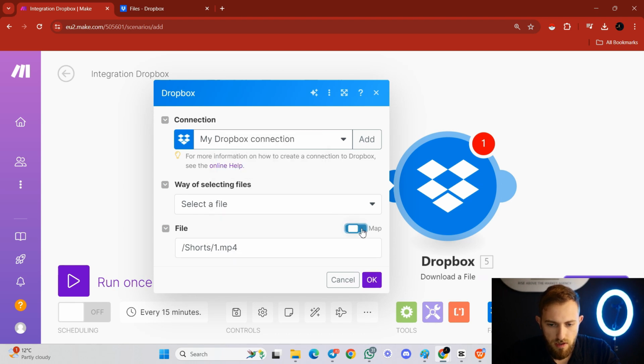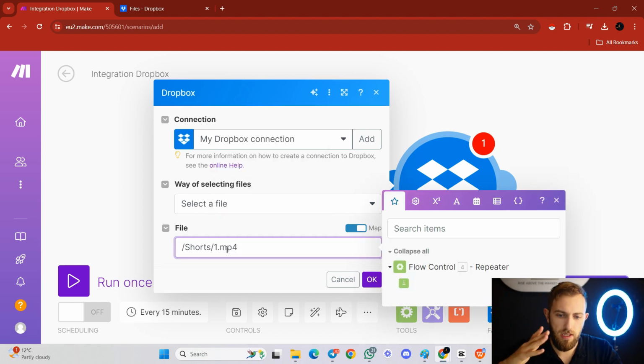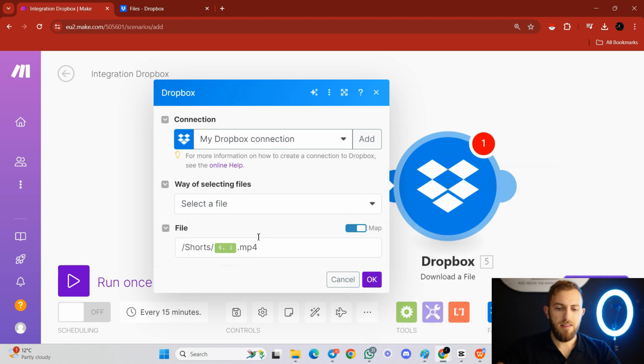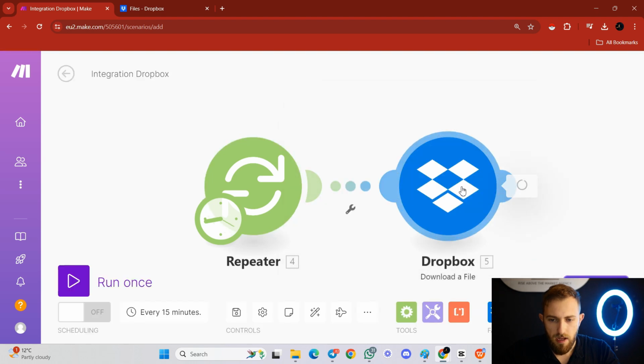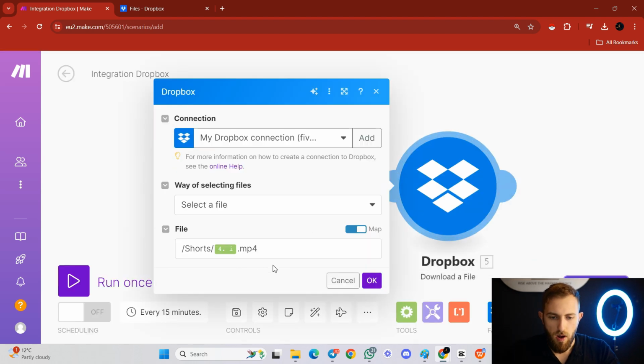So over here, you just turn on mapping, and then you delete number 1. Then you click on this little eye sign. Fantastic. So what this does is that the repeater is gonna start with number 1, and then it's going to continue until number 20, and it's gonna download every single one. Okay, so I don't know if it's too technical for you, but just do it like that. If you don't understand it, just do it exactly as I show you.